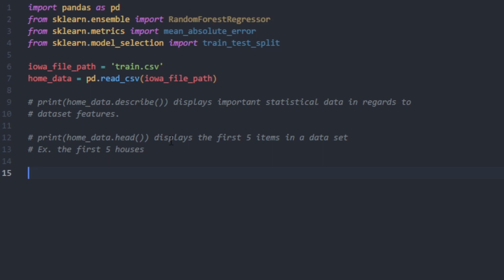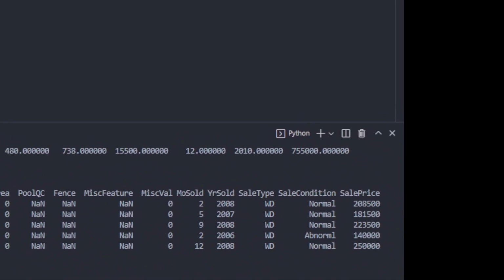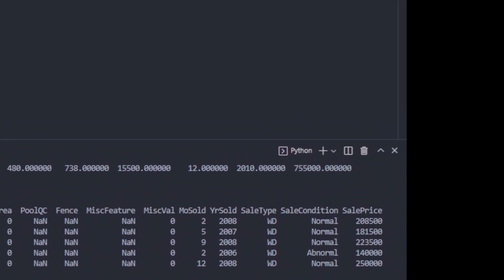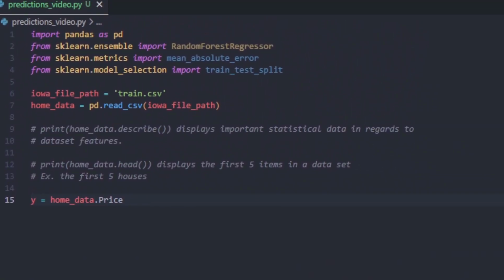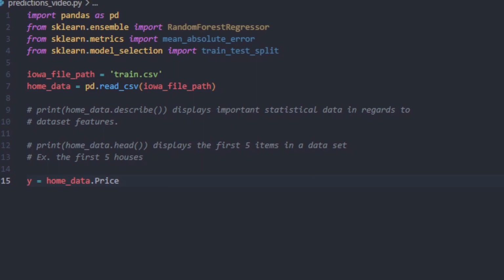So the first thing we need to do is store our prediction, or at least our target, what we're trying to predict, into a variable which is a lowercase y. So we're going to do home data, and we're going to do .price. And what this is going to do is look all the way to the right. So I'm going to scroll all the way over here. If you can see, the last item is the sale price. So we can reference that as price. And that's going to store into this y variable.